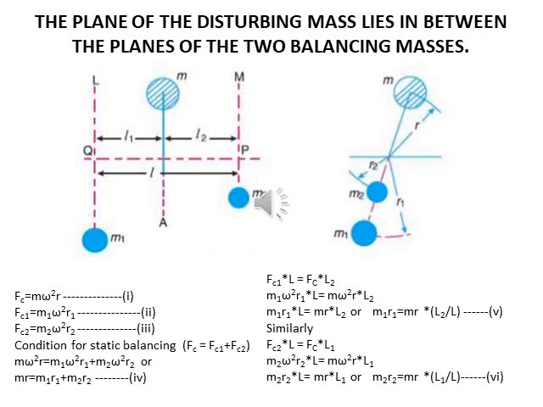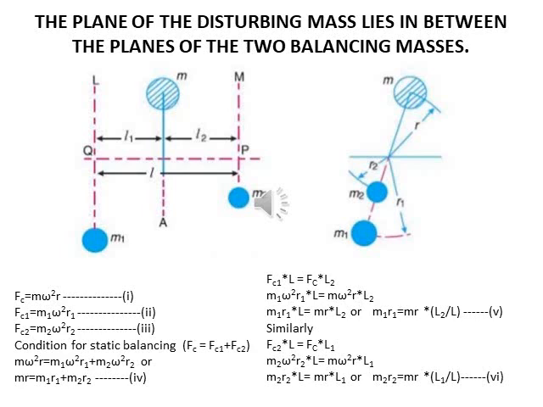Now we have the condition of static balancing, which is Fc = Fc1 + Fc2. For this we get mr = m1 r1 + m2 r2.